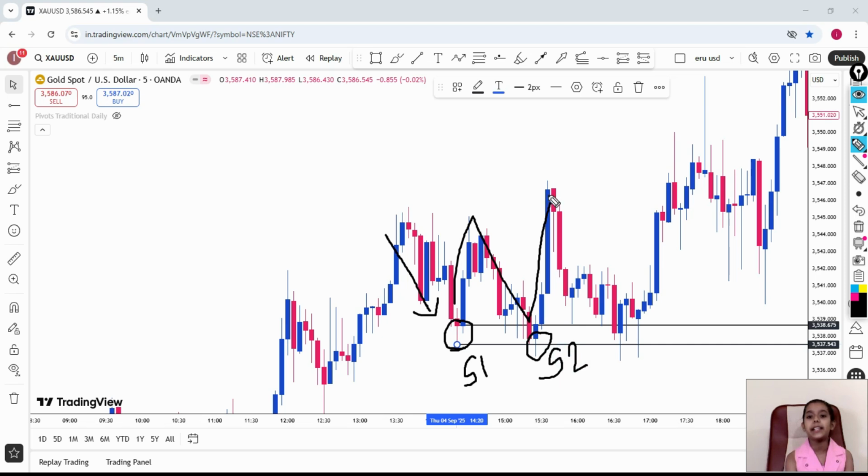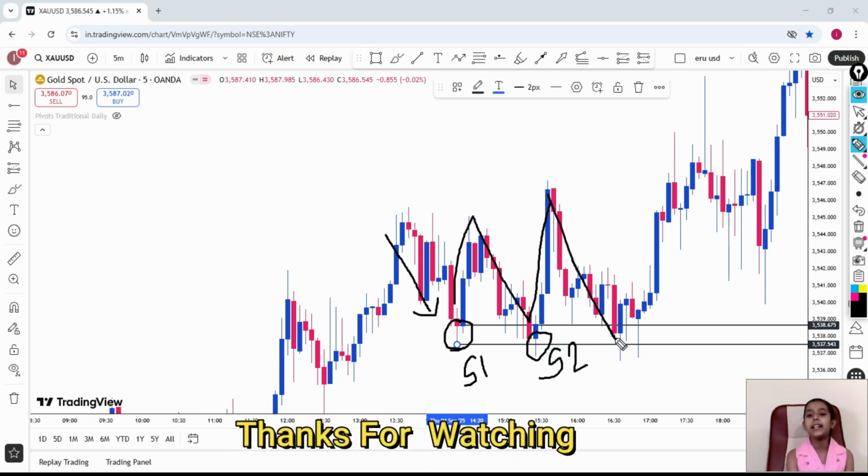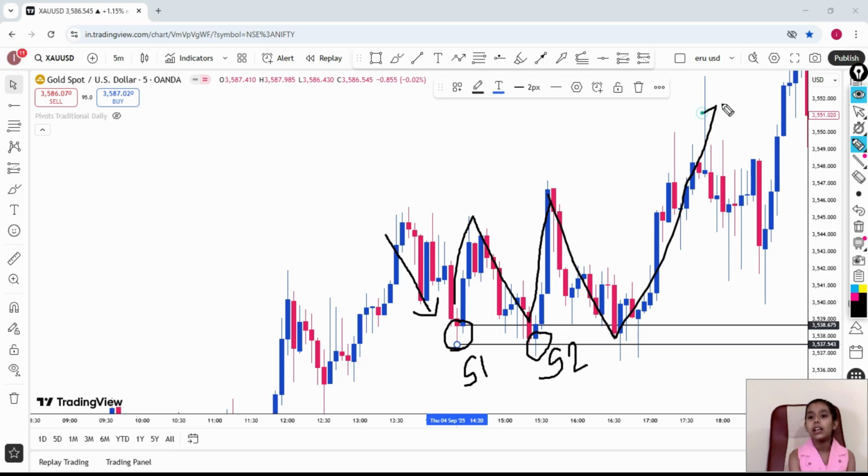Then again market came downside, and again it goes directly upside. See friends, this makes S3, and when S3 is there, we will confirm that our support is working strongly, because see friends, again market is coming downside, touching our support zone and going upside.